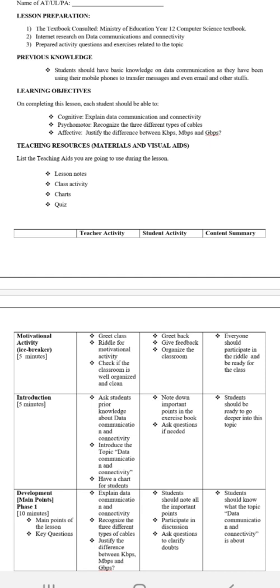After the riddle, I will check if my classroom is clean, tidy and organized so that I can conduct my class in a safe and clean environment.